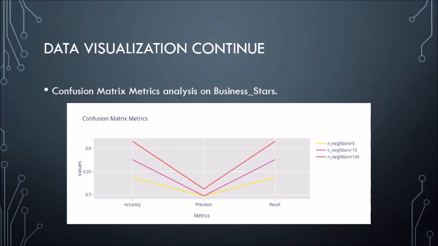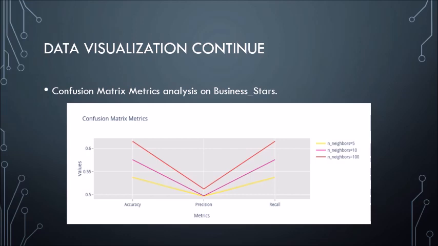Hi, my name is Karan Pankaj Makija, and I'm going to discuss the confusion matrix for the KNN model that was built on the business stars. As you can see, we have plotted a line graph for multiple values of K and calculated three important metrics: accuracy, recall, and precision.